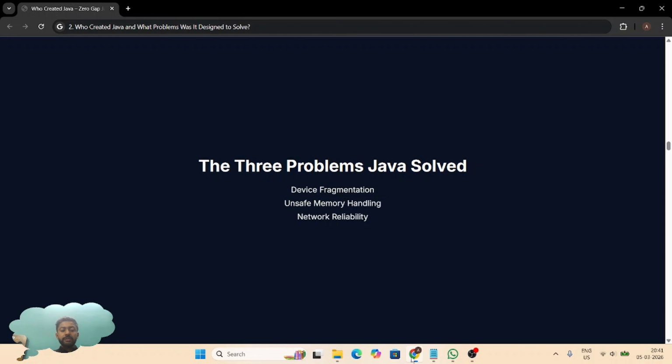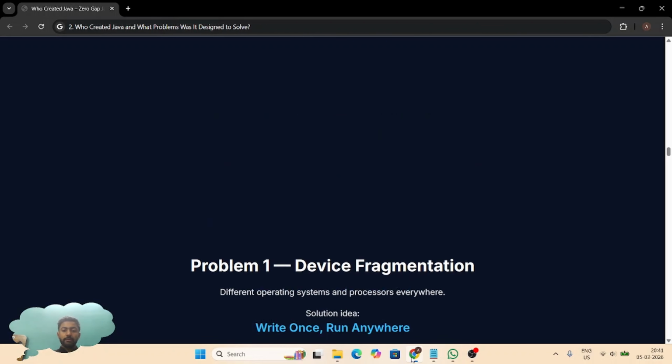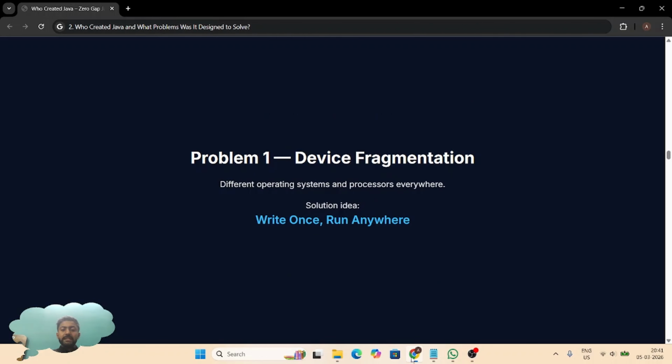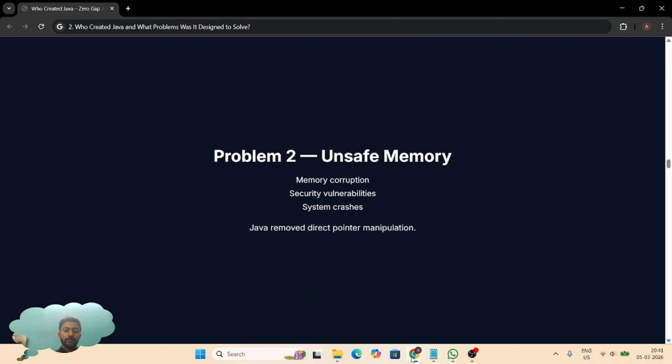The engineers were trying to solve three major problems. Problem 1, device fragmentation. Every device had a different operating system and processor, so software portability was extremely difficult. The solution idea was to create a language where the same program could run on many machines: write once, run anywhere. Problem 2, unsafe memory.